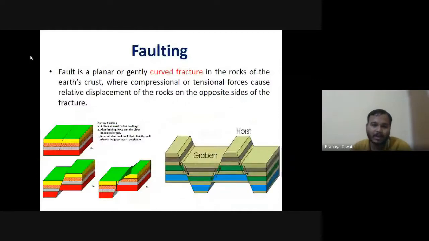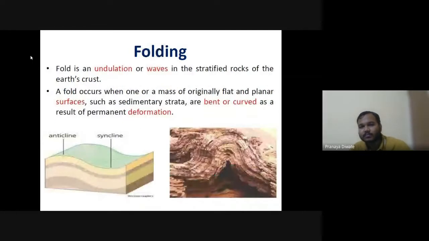A fault is a planar or gravity curve fracture in the rock of the earth crust where compressional or tensional forces cause relative displacement of rock on the opposite side of the fracture. A fold is the undulation or wave in the stratified rock of the earth crust. It can occur when one or a mass of originally flat planar surface, which is sedimentary strata, are bent or curved as a result of permanent deformation.